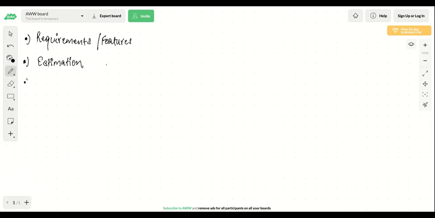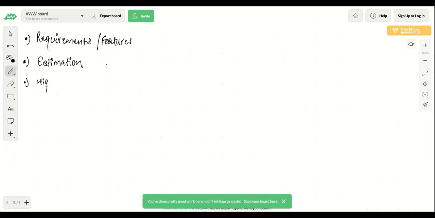Then the third part is your high level detailed design. Once you come up with all the requirements and all the features which you need in your system, after that you come up with the estimations about the traffic, about the bandwidth, about the QPS your system should be able to support for the next X years. And once you do all those, you go on to the high level detailed design.